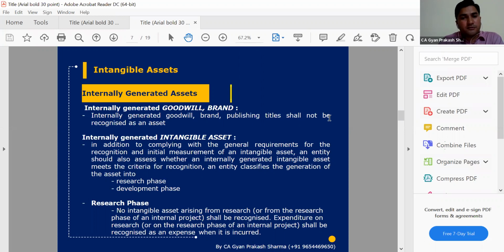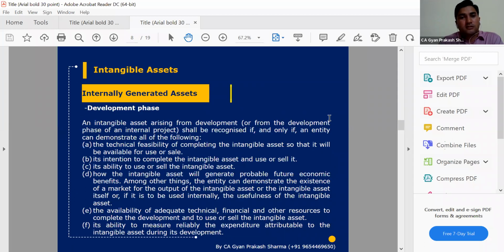But simultaneously, if we have done the research part, and that research is directly linked to the development part also, it means we first did research, and then immediately after research, we started to make some development of that particular product model, prototype model, or we started to create some website or some license model, etc. So these types of technical evaluation, and we have incurred some professional fees, employee salary, and our R&D center's rental cost, and any other costing like electricity and all the things.